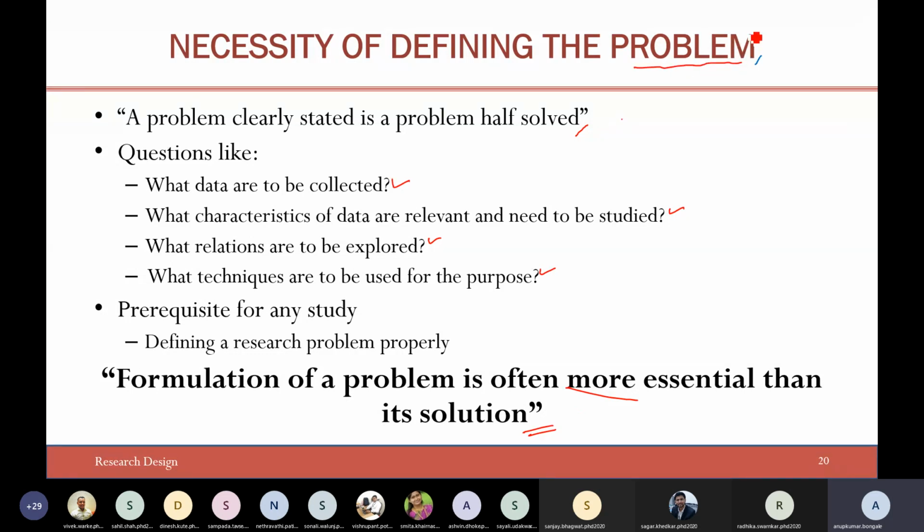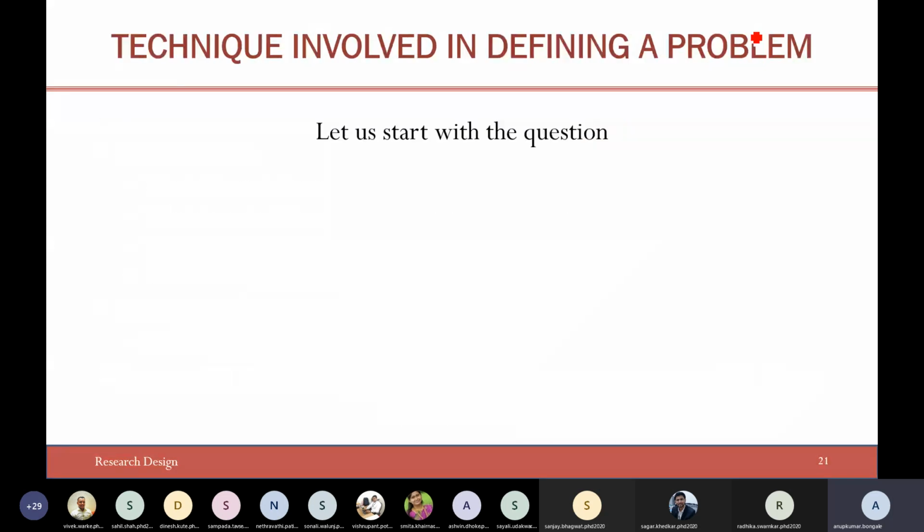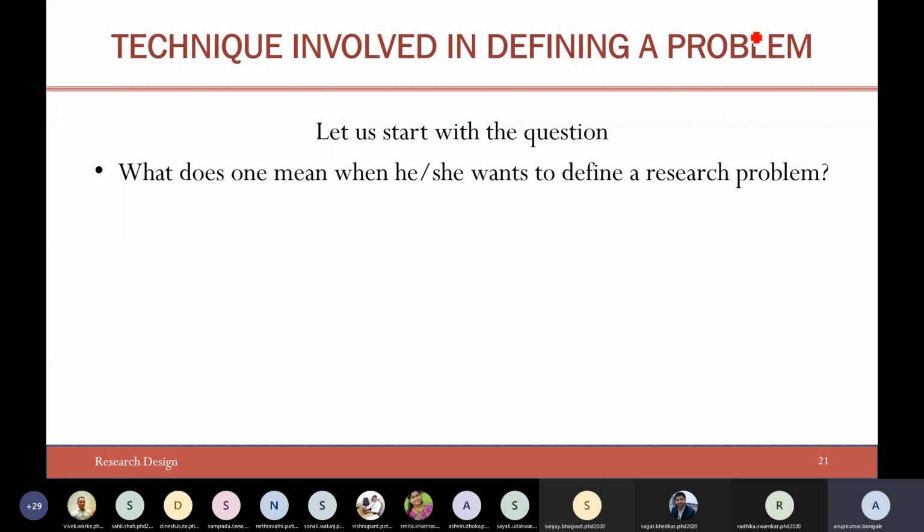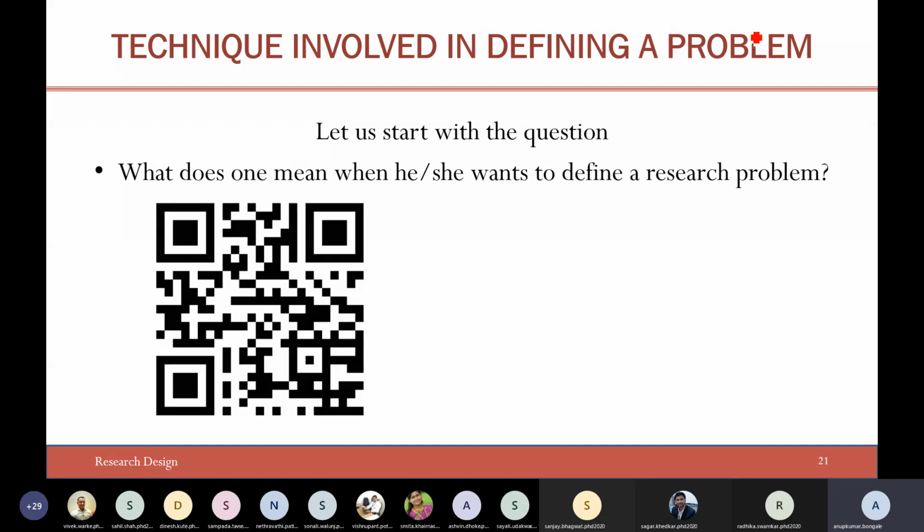Now, so far we have discussed extensively the research problem itself. The question now is, after asking all these questions, is there any specific methodology for finding a research problem? Yes, of course, there is. It's a time-consuming one, but everyone has to do it. Let us start with the question: what does one mean when he or she wants to define a research problem?